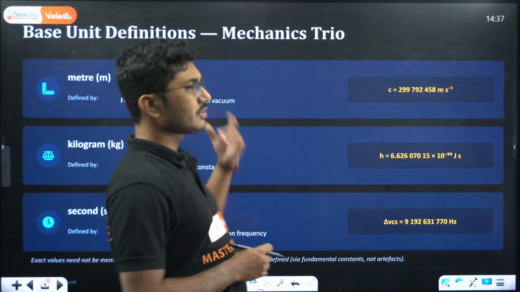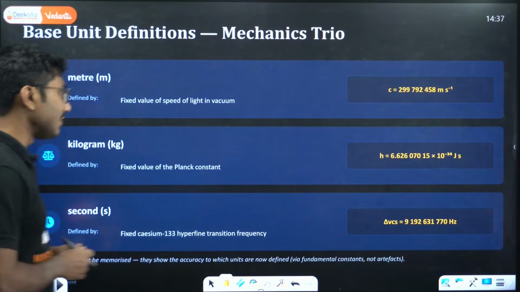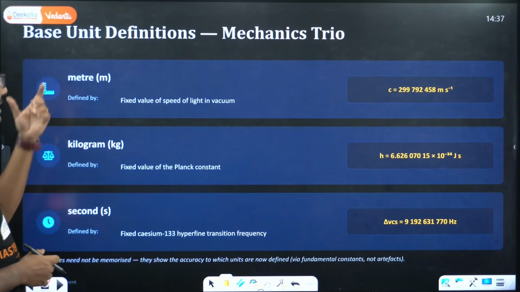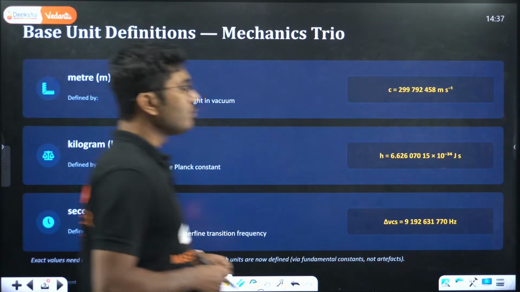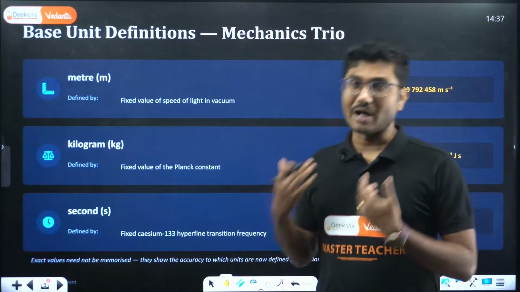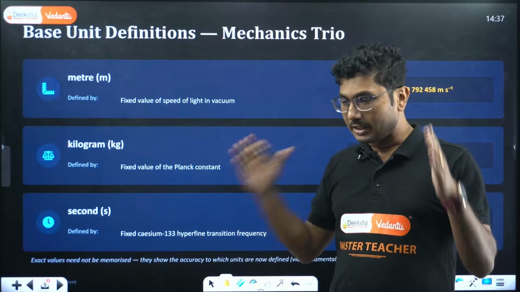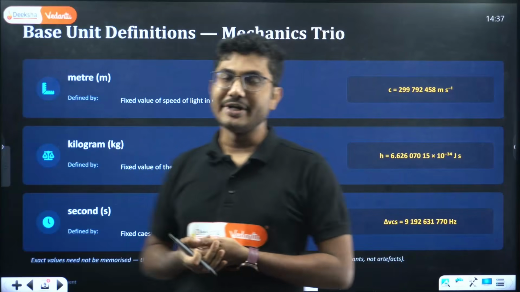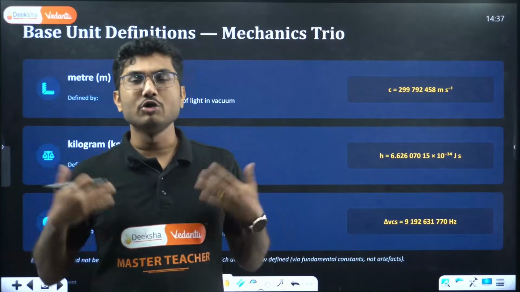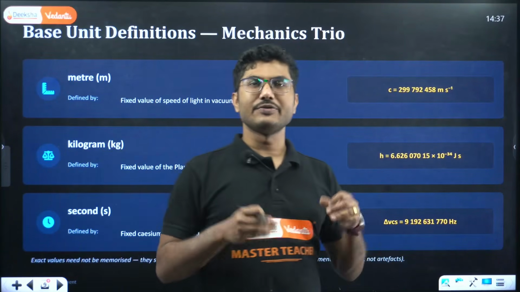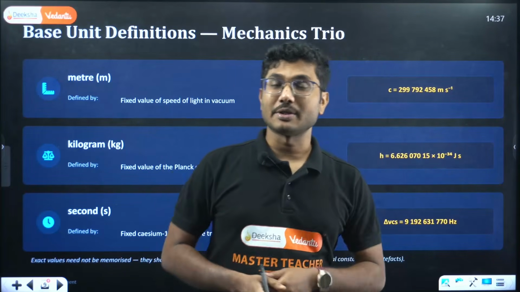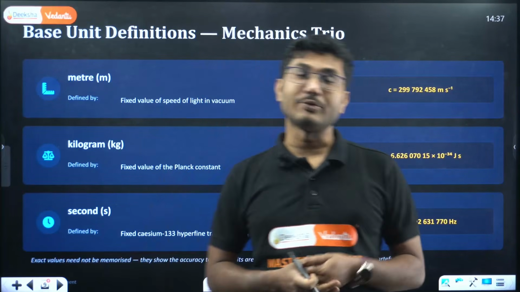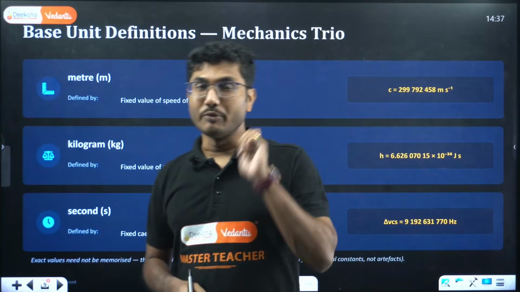Base definitions. There are 3 important definitions, the first is the meter. So how do we define the meter now? Previously it was the distance between 2 lines drawn on a platinum iridium rod. Now, instead of physical measurements, these units are replaced with some well known constants.